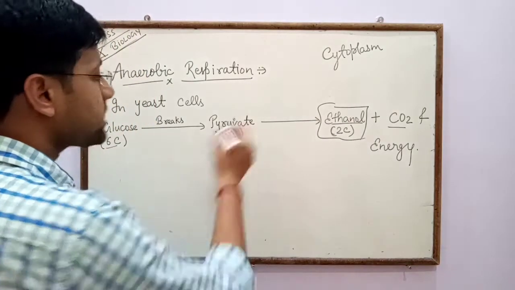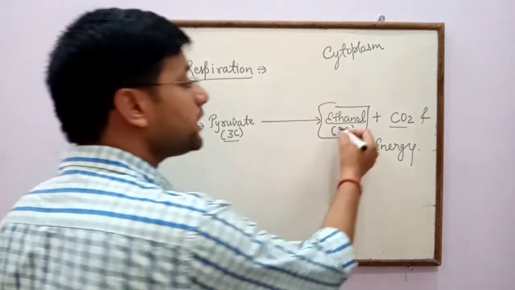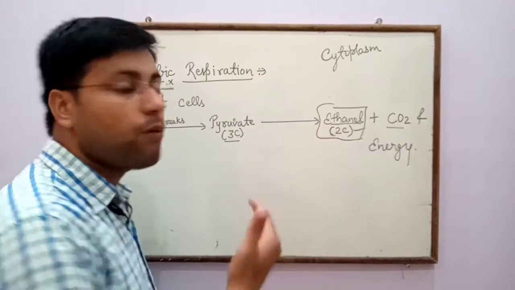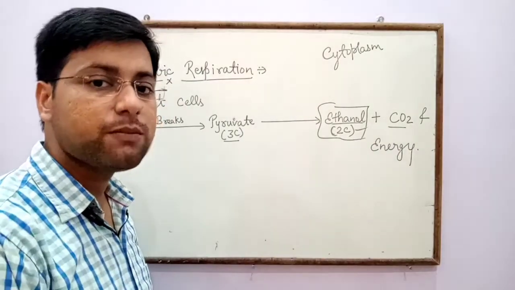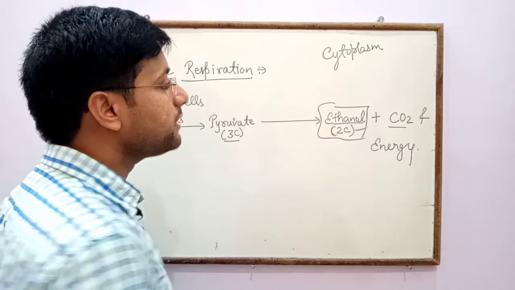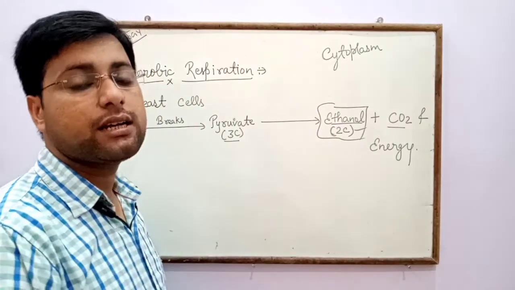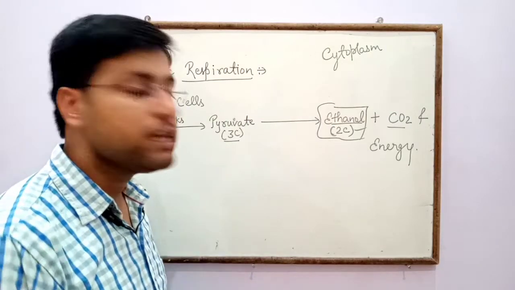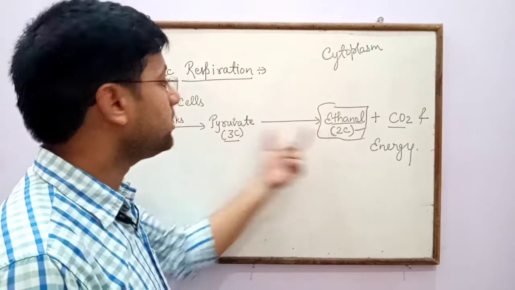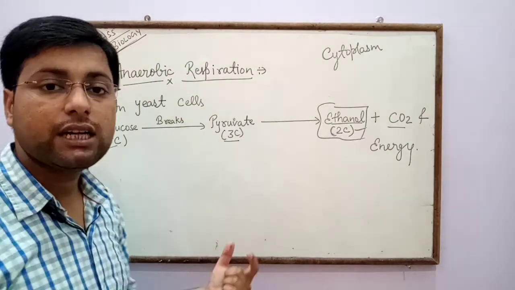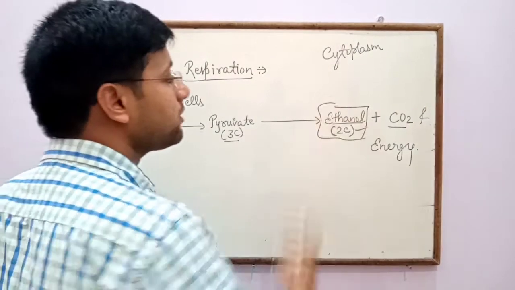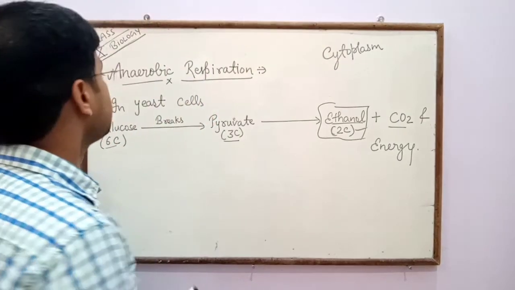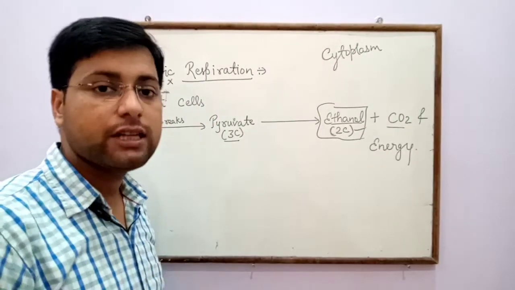So glucose breaks into pyruvate, and pyruvate is converted into ethanol, carbon dioxide and energy. While in aerobic respiration, in place of ethanol, only carbon dioxide and water are formed and energy is released. Due to the breakdown of glucose, ethanol, carbon dioxide and energy are formed, especially in anaerobic respiration.